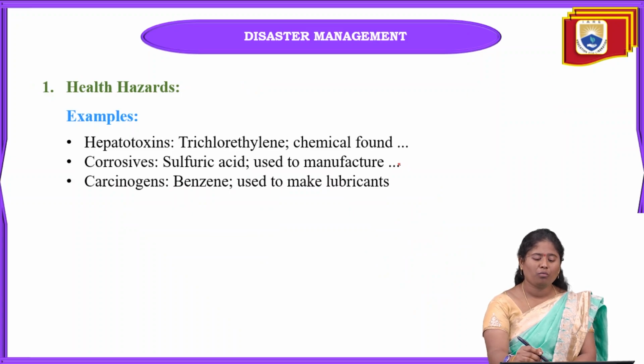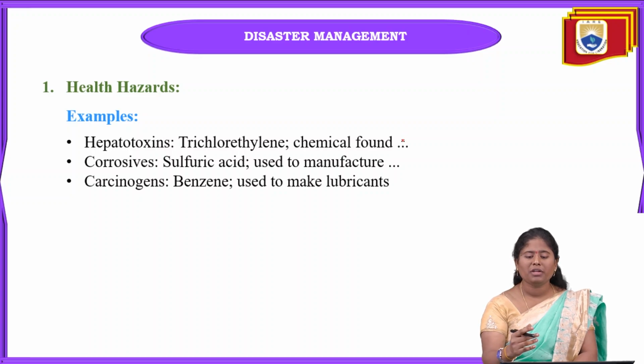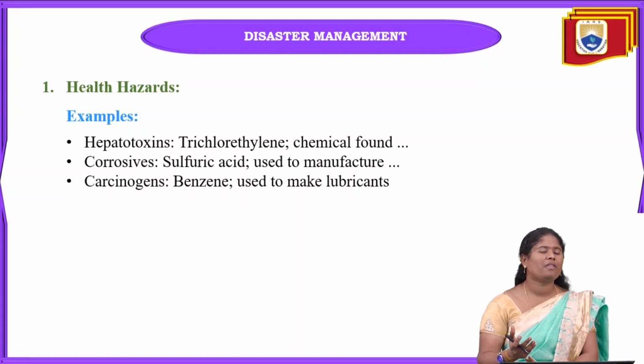Health hazards are what happens when we consume any type of food, even unknowingly, that is very hazardous to human health, or to livestock and animals also.